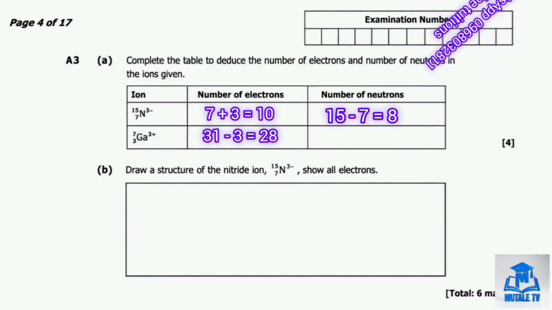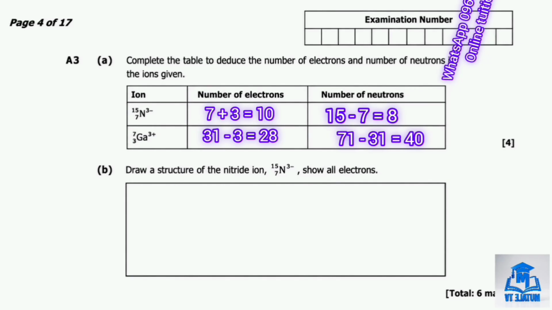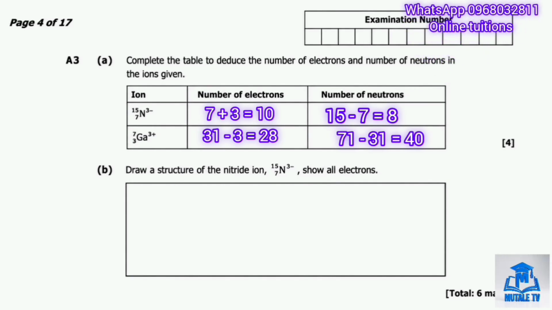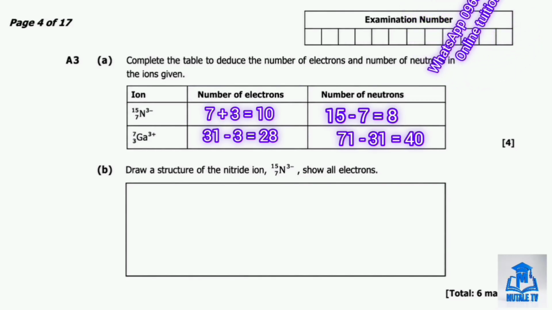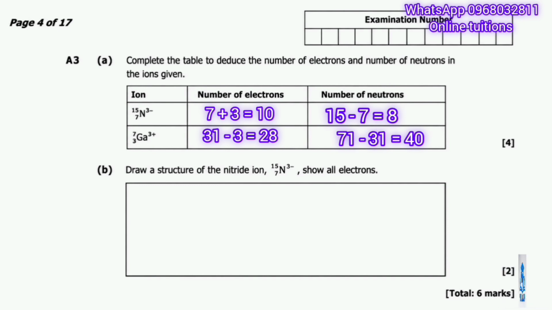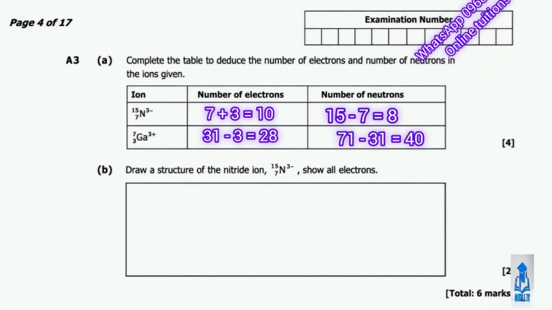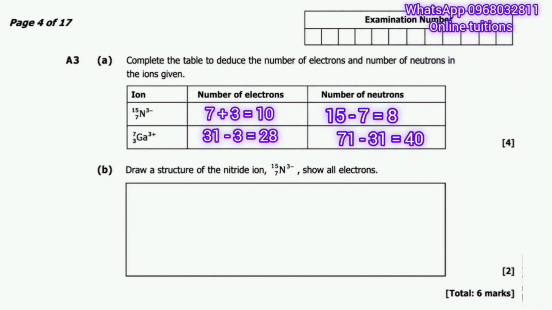For the neutrons, we take the mass number 71 and subtract the proton number 31. 71 minus 31 gives us 40 neutrons. So to summarize, the nitrogen 3 minus has 10 electrons and 8 neutrons, and the gallium 3 plus has 28 electrons and 40 neutrons. Then we're moving on to question B.